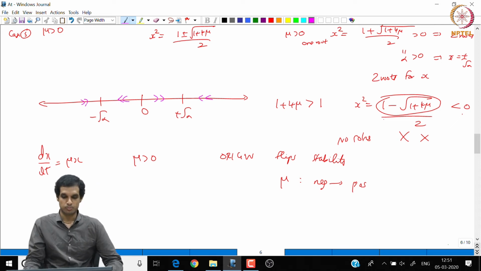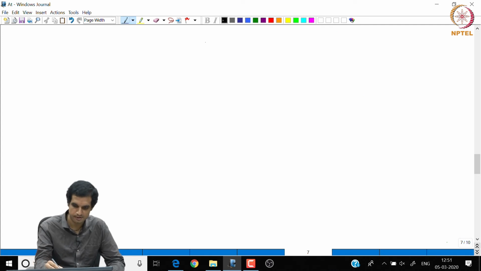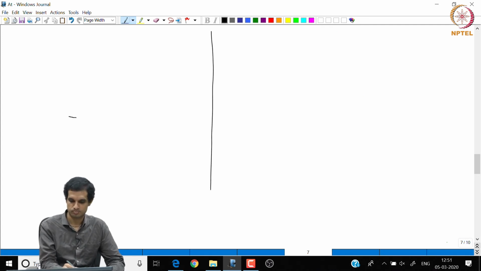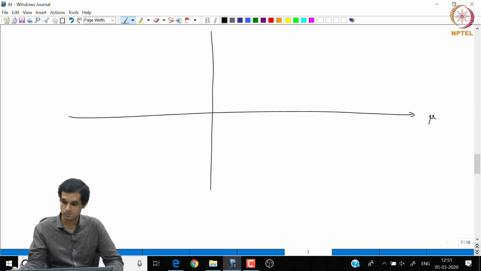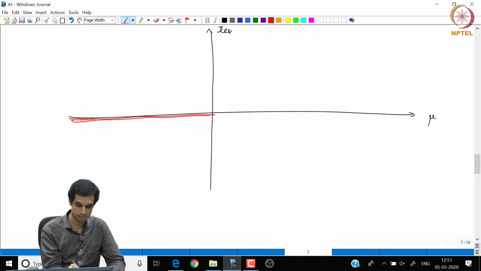Hence, if we plot a diagram of how the equilibria vary with the parameter, so this is mu and these are the equilibrium values. The origin is always an equilibrium, as we saw. So, x equal to 0 is always an equilibrium, but when mu is positive, it is unstable, whereas when mu is negative, it is stable.